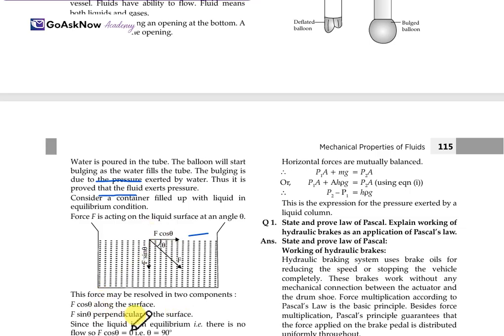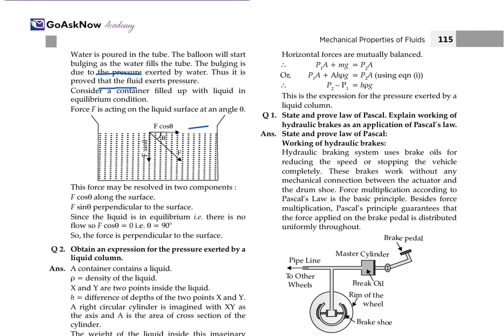Since the liquid is in equilibrium, there is no flow. Obviously, the condition mentions that this liquid is in the equilibrium state, so F cos theta will be equal to 0. So, at that moment, theta is equal to 90 degrees, and the force is perpendicular to the surface. Here, we can conclude that the force is perpendicular to the surface as the angle is 90 degrees.